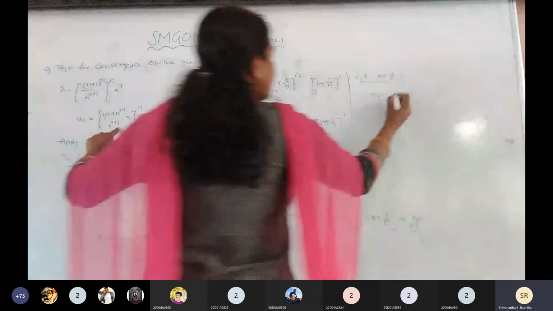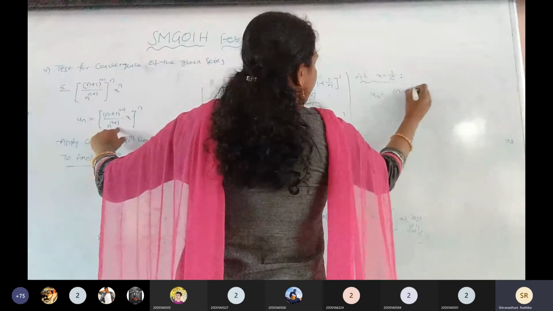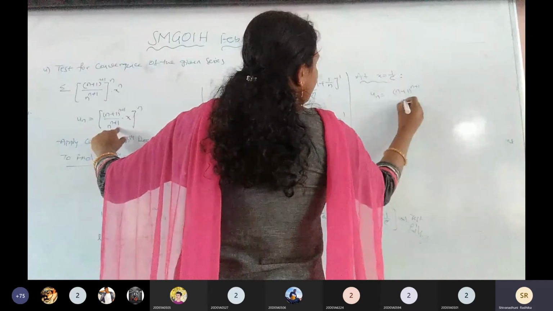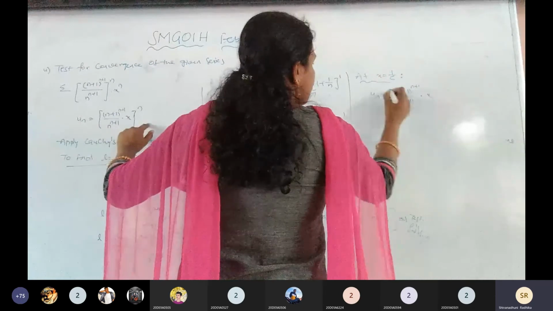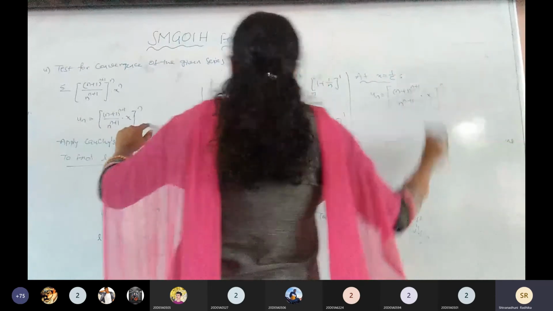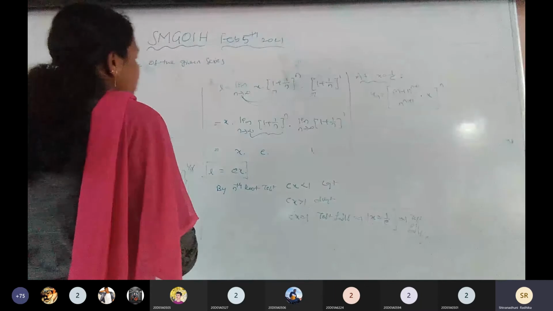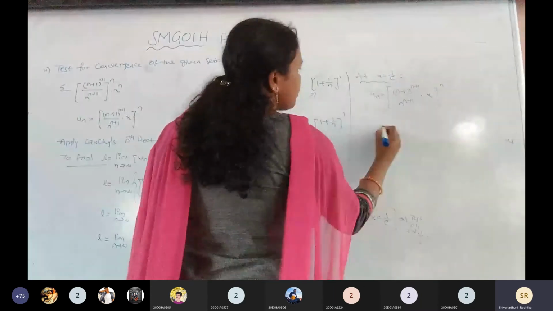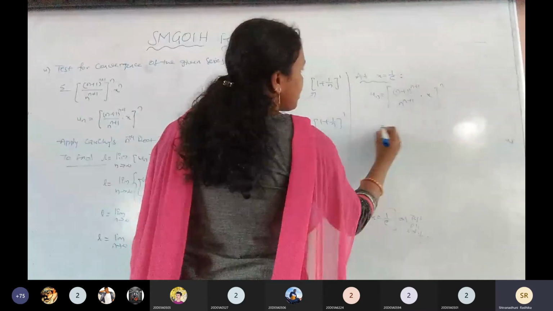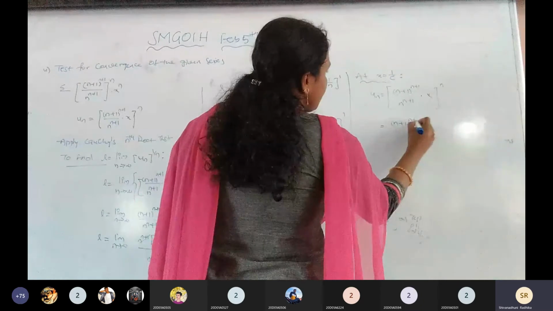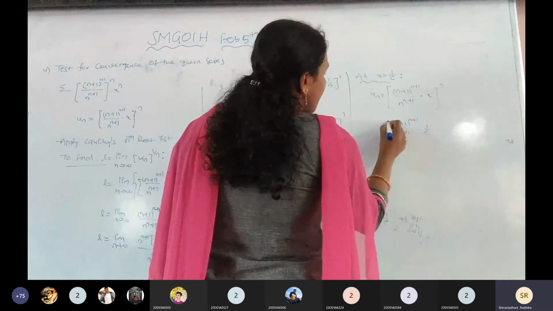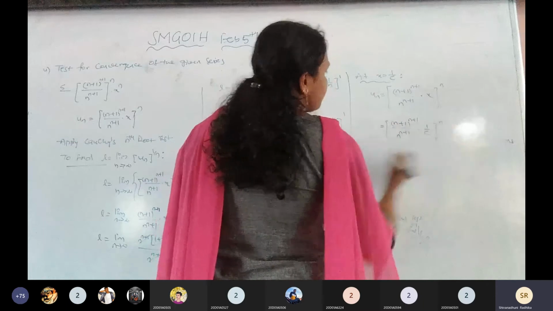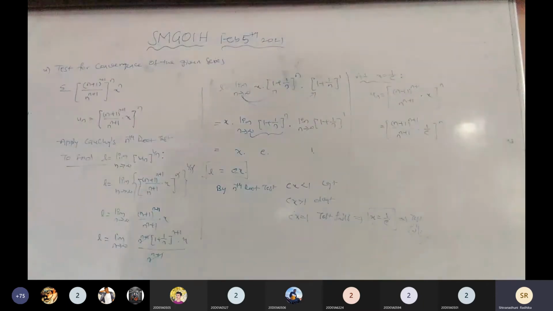So I am going to write here (n plus 1) to the power of n plus 1 by n to the power of n plus 1, into x, whole to the power of n. Is it clear to all of you? Now substitute x equals 1 by e. So (n plus 1) to the power of n plus 1 by n to the power of n plus 1, into (1 by e) whole to the power of n. Okay, is it clear?